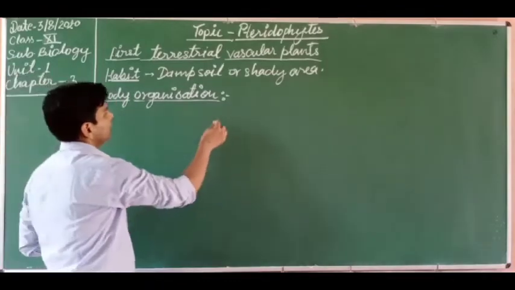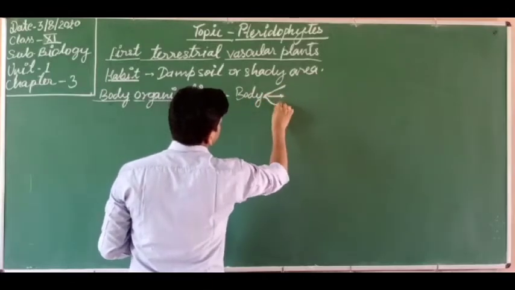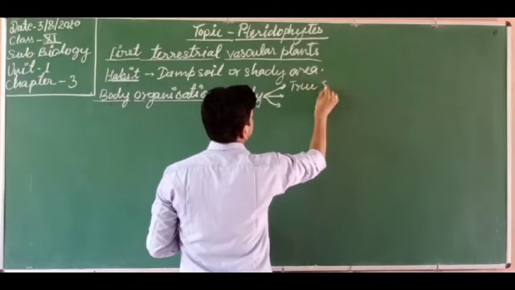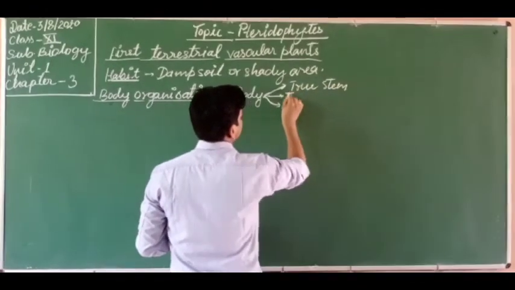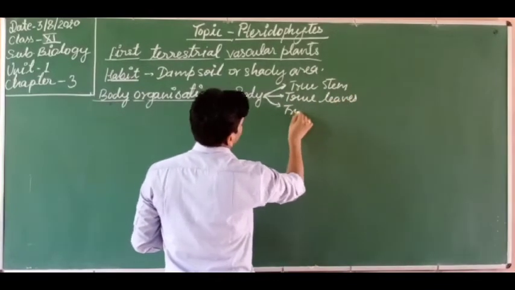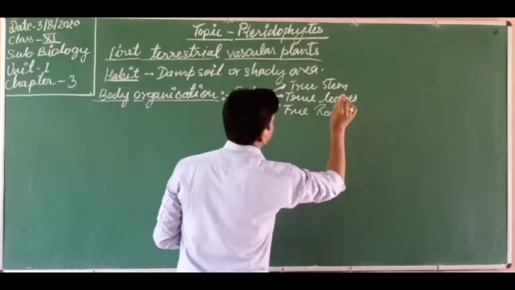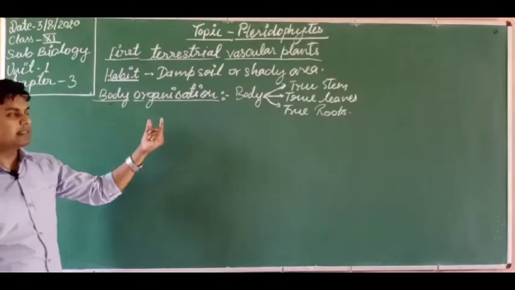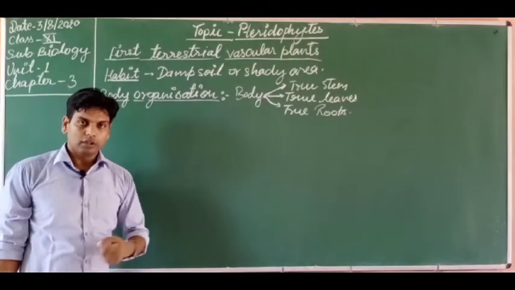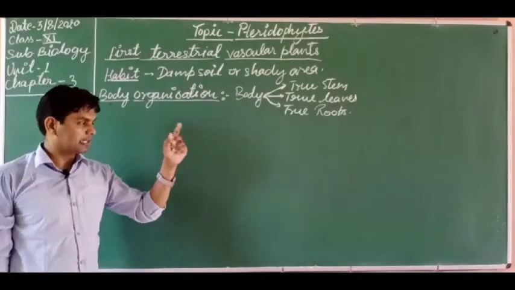The body is differentiated into these three parts: true stem, true leaves and true roots. In the earlier categories we discussed, true stem, true leaves and true roots are not found in bryophytes, but in pteridophytes all true stem, true roots and true leaves are found.